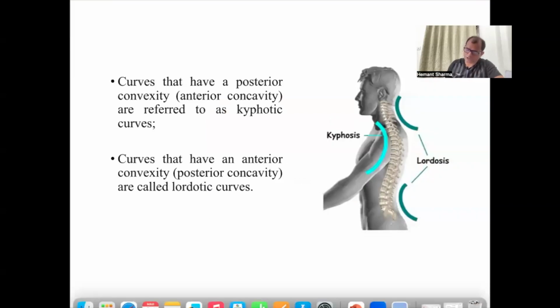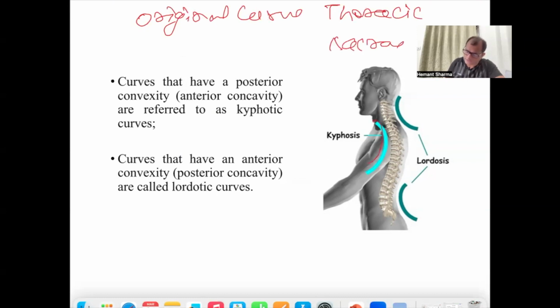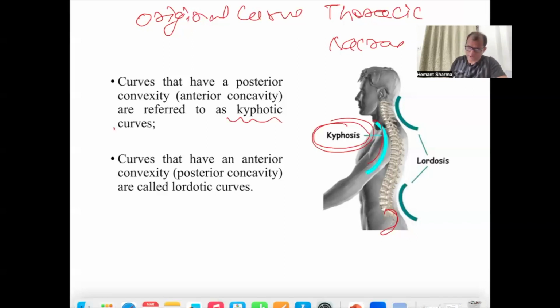So we can see the curve, the original curve of thoracic and sacrum like this. This is called kyphosis. इसे कहते हैं काइफोटिक कर्व। काइफोटिक कर्व, ये नाम याद रखिएगा, काइफोटिक।